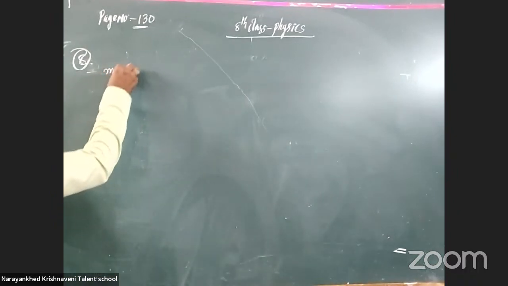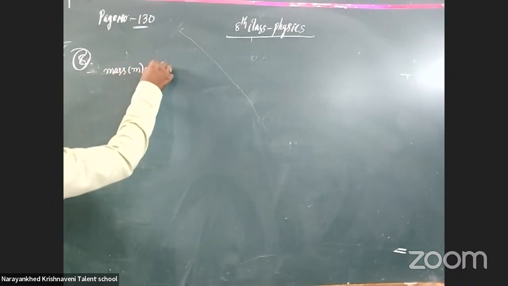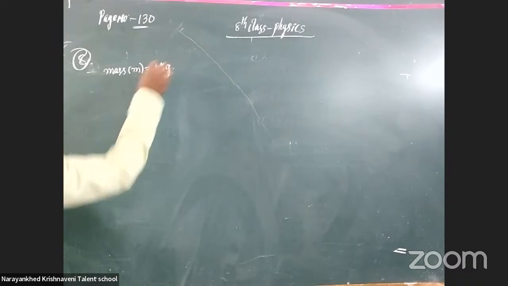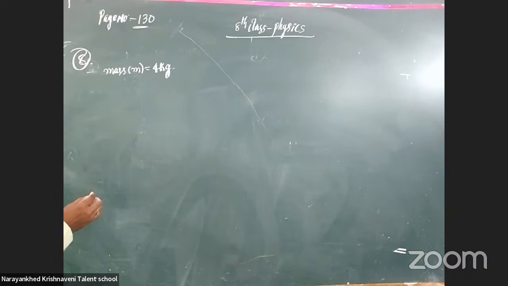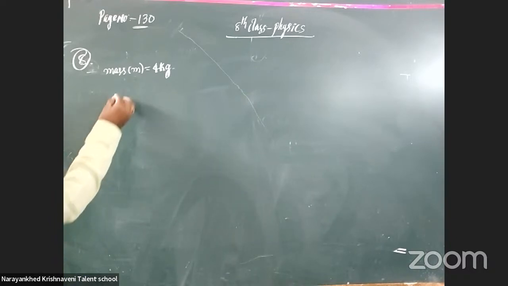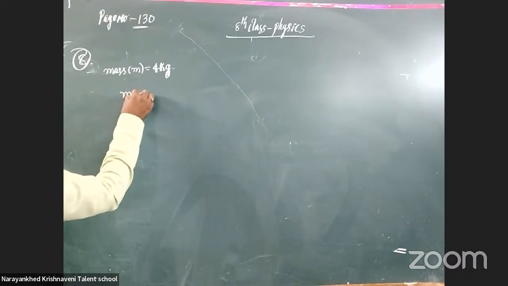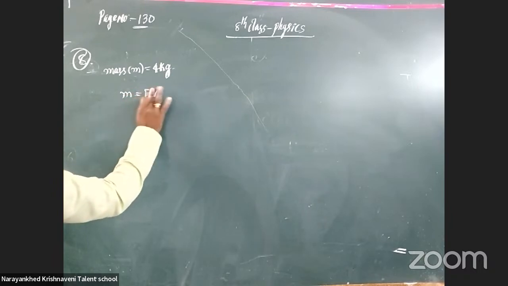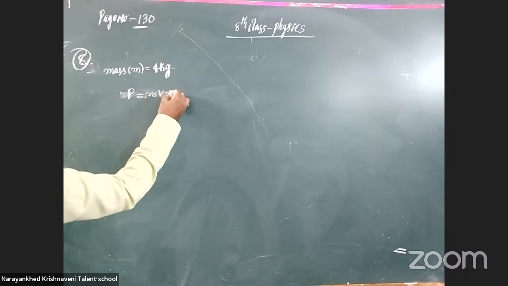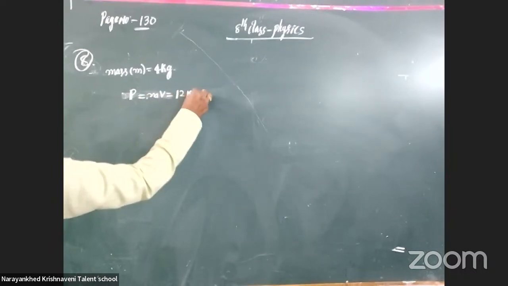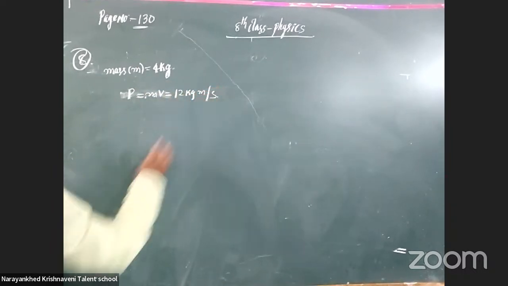Mass m is equal to 4 kg. Got it? And it is moving with the momentum. How much is the momentum? The momentum p is equal to mv, that is equal to 12 kg meter per second.